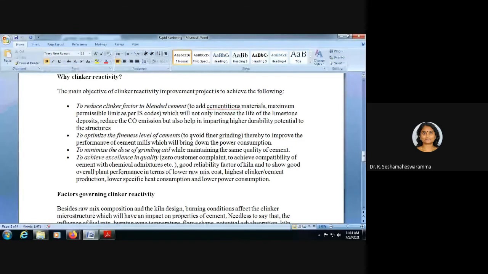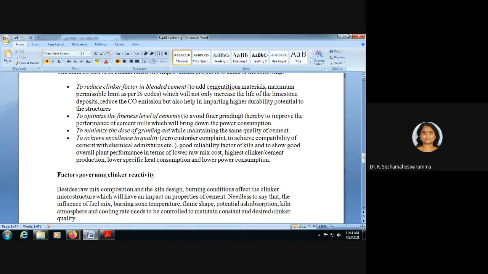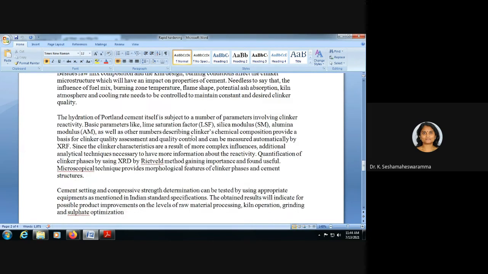To achieve excellence in quality, good reliability factor of kiln, and good overall plant performance in terms of lower raw mix cost, highest clinker or cement production, lower specific heat consumption, and lower power consumption.